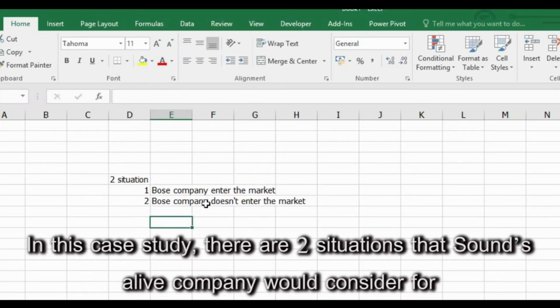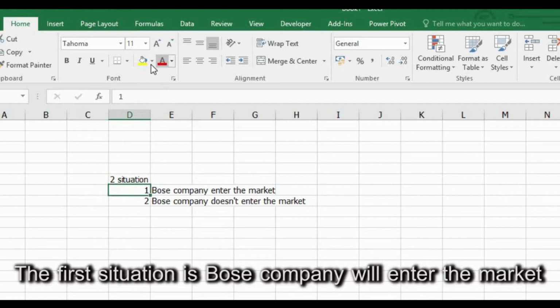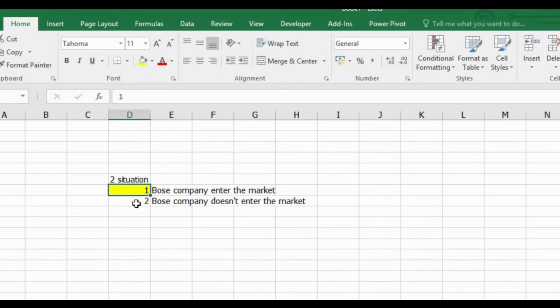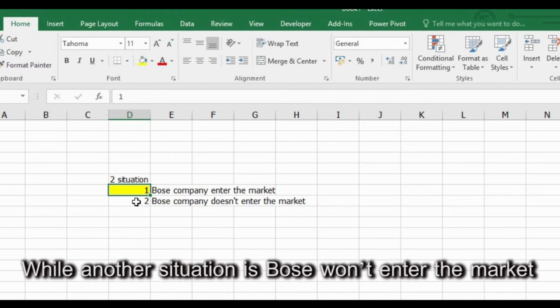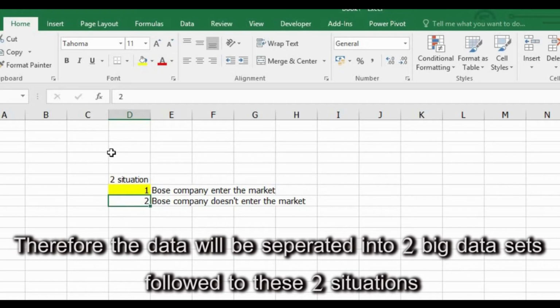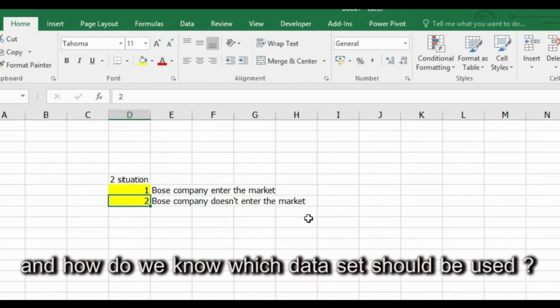In this case study, there are two situations that Sounds Alive Company would consider. In the first situation, Bose Company will enter the market, which decreases their market share, sales, and total cost. In the other situation, Bose won't enter the market, so they will get more market share, sales, and total cost. Therefore, the data will be separated into two big data sets following these two situations. And how do we know which data set should be used?